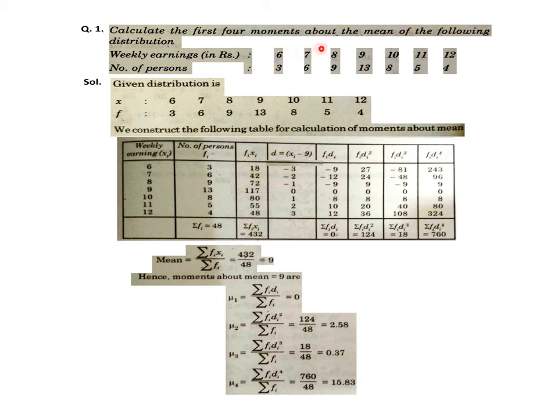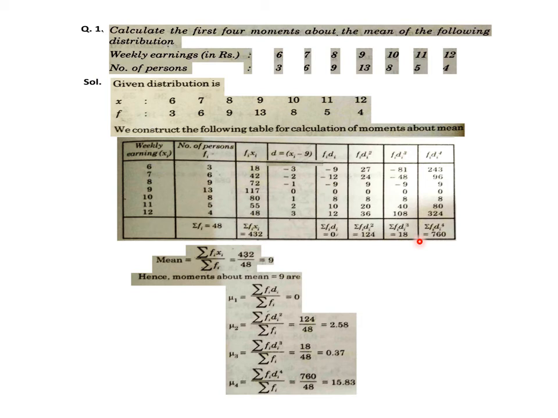If you have to find the fifth moment about mean, then it will be an extension of this table up to one more column. Fi di power 5 is also required in that case. Okay, so here we need fi di 4. Then find the sum of the last four columns, sigma fi di square, fi di cube, fi di 4, and it's quite simple to use these formulae.